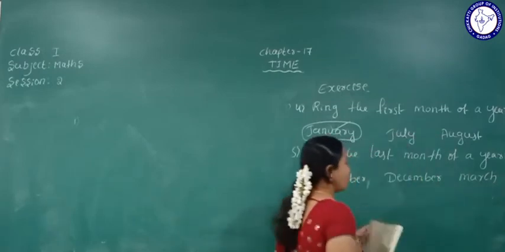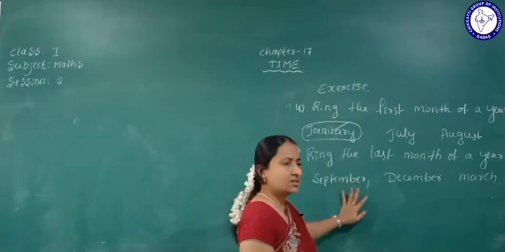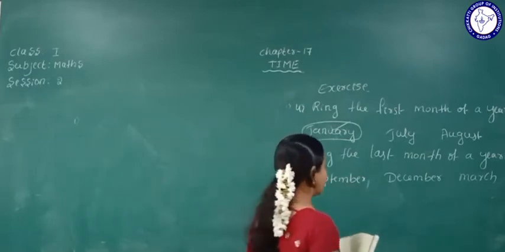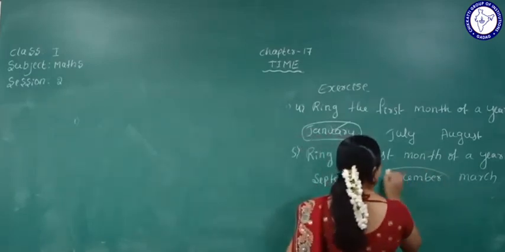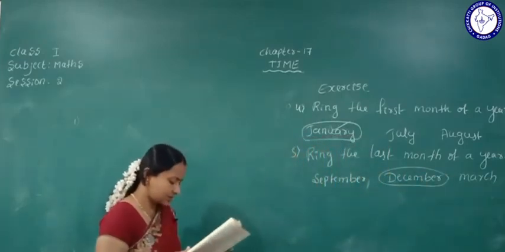In between these 3 months, which month is the last month? That is December, December is the last month. Okay, understood?